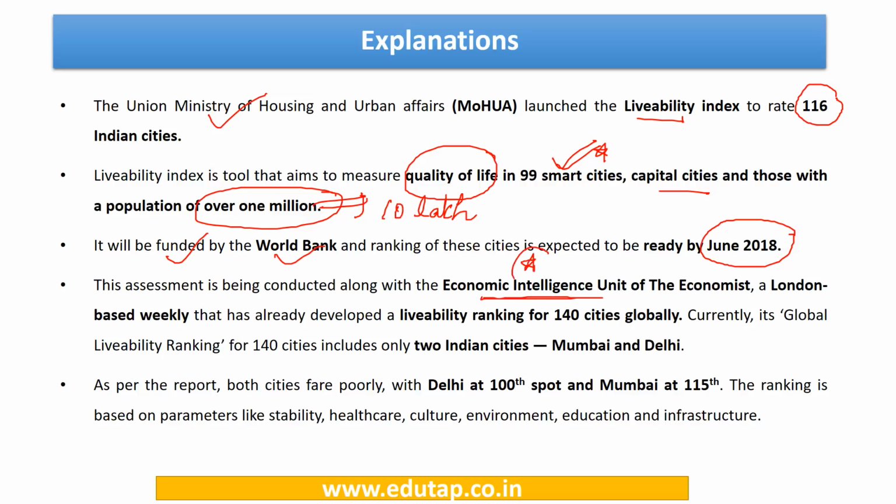Fine, this is a unit of The Economist, that is a London-based weekly. Now, this Economic Intelligence Unit has already developed a livability index for rating 140 cities globally. So, we are talking about an index that was released for the various cities of the world at the global level. So, 2 Indian cities found its place in that index. One is Mumbai and one is Delhi. Mumbai was at the 115th spot and Delhi at the 100th spot.